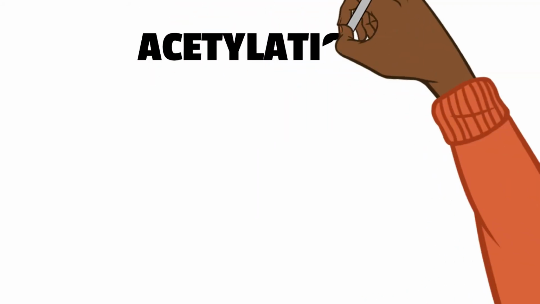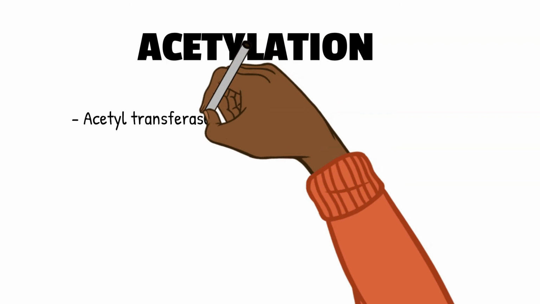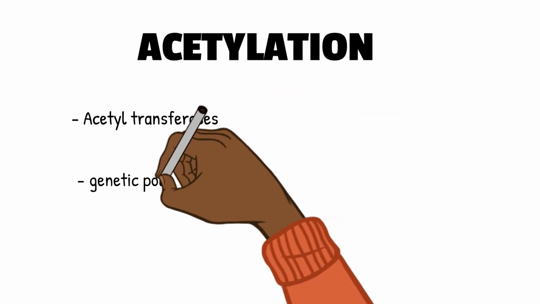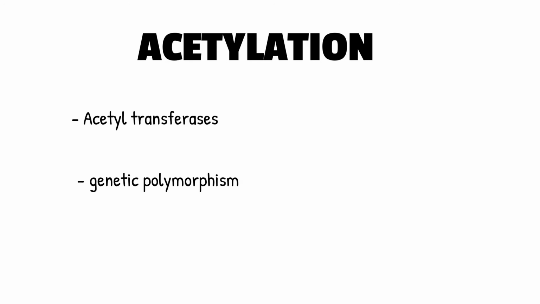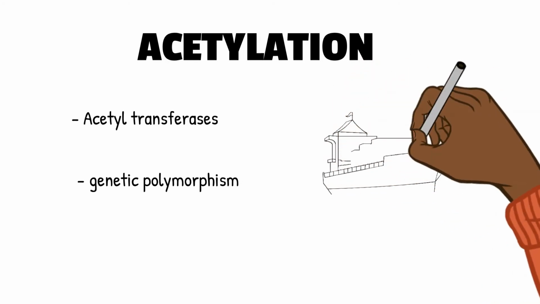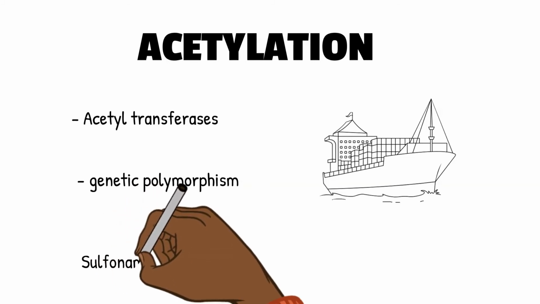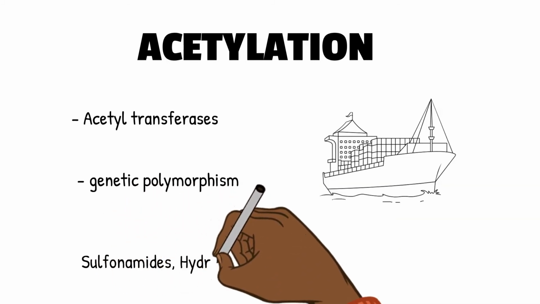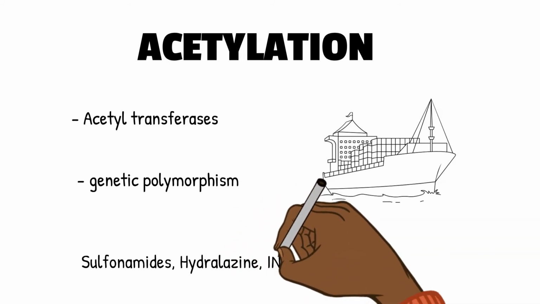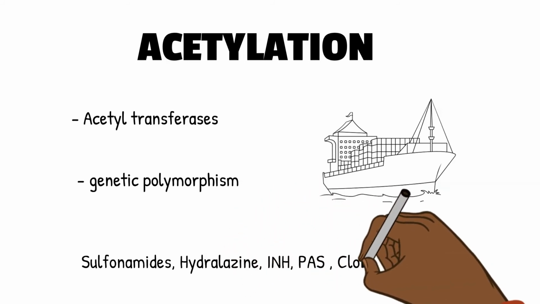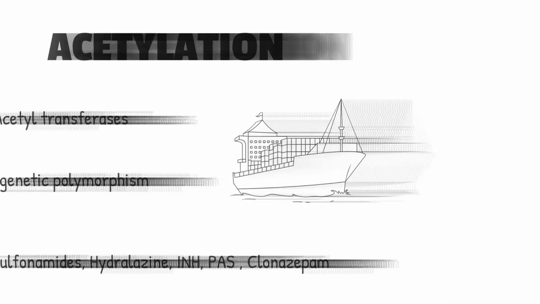Next, acetylation. This reaction is carried out by acetyl transferases. The enzyme shows genetic polymorphism, dividing the population into two groups, that is, fast acetylators and slow acetylators. I remember the drugs that undergo acetylation by a mnemonic, that is, a SHIP in the sea. The S here stands for sulfonamides, H for hydralazine, I for INH, P for PAS, and C for clonazepam.